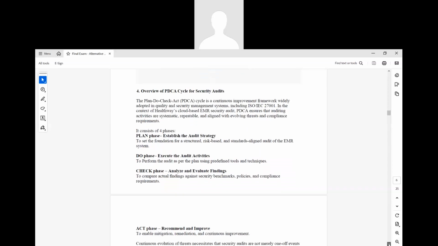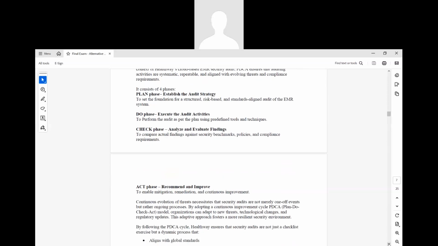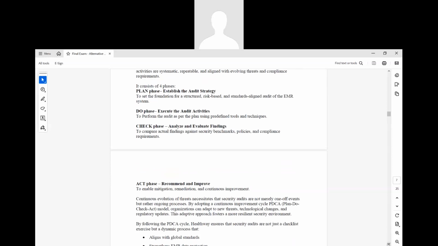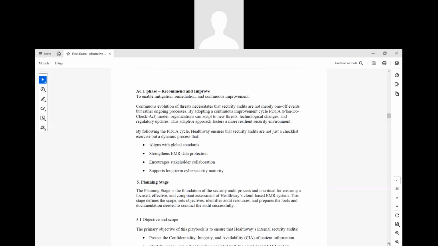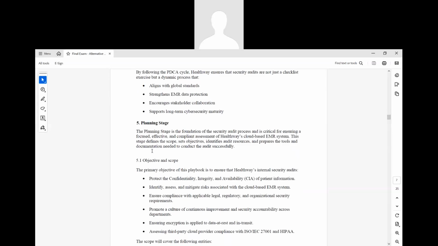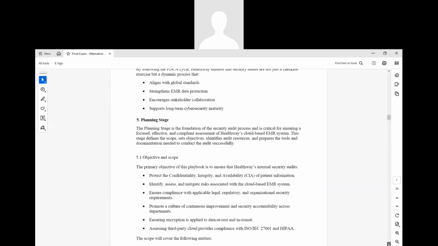Check phase is to analyze and evaluate the findings of the auditing, and act phase is to recommend an improvement process that will be part of this auditing, right? So let's go through each stage. In the planning stage, I have explained the roles and responsibilities of the IT auditor in this plan phase, and what objective and scope an auditor has to define.